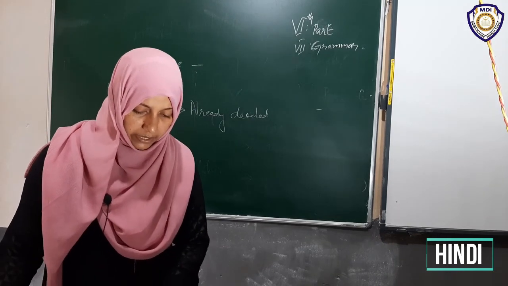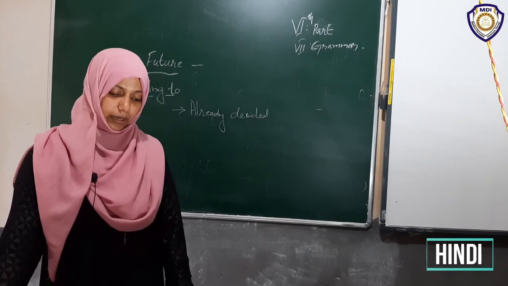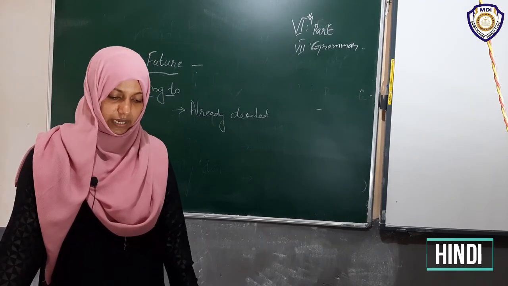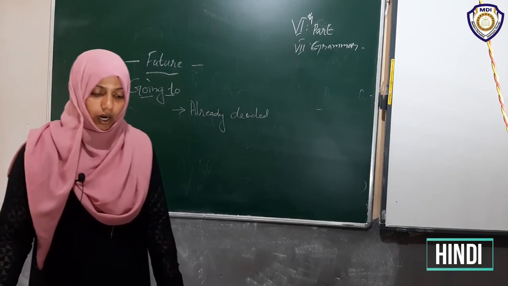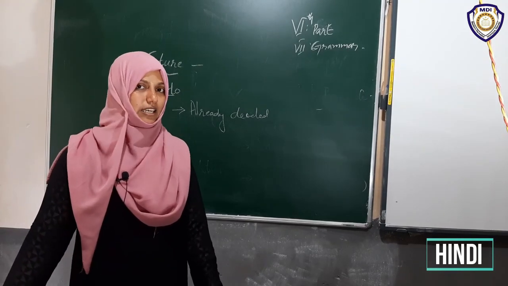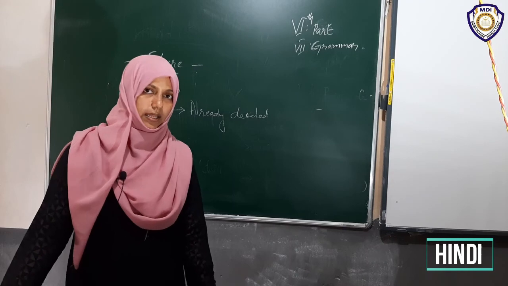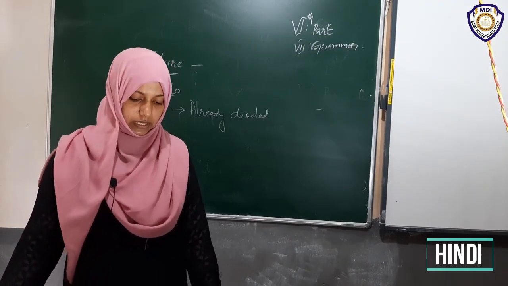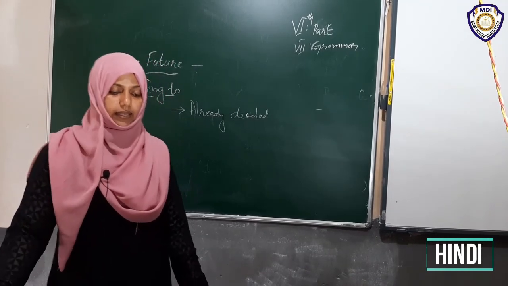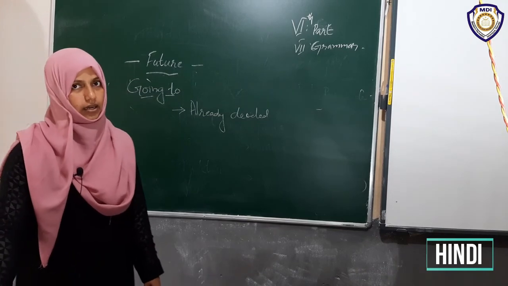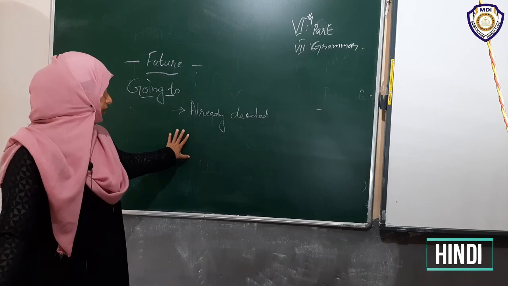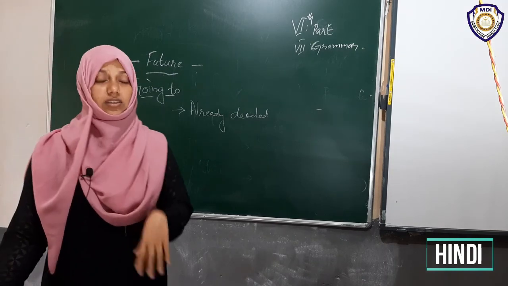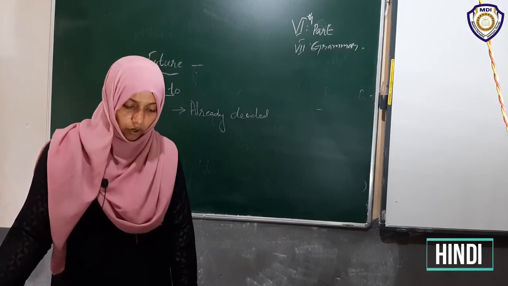Then the form. We are going to talk about the positive form. Future time using will: we use will plus bare infinitive. We already discussed V1 and the bare infinitive to make positive sentences in future time. I think we will go to Shimla this year. We already discussed V1. With will, only the bare infinitive, the first form of the verb.